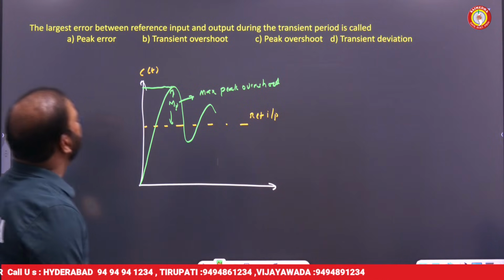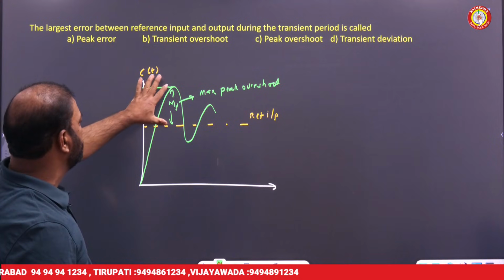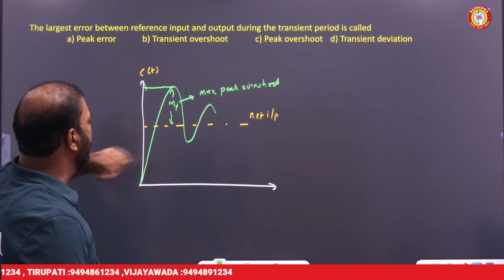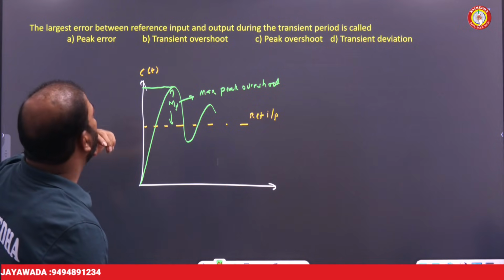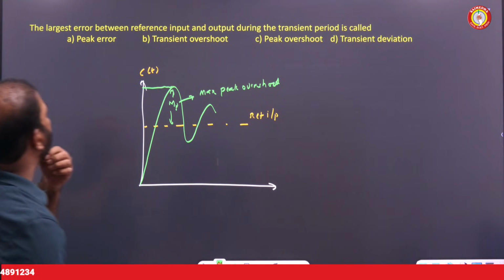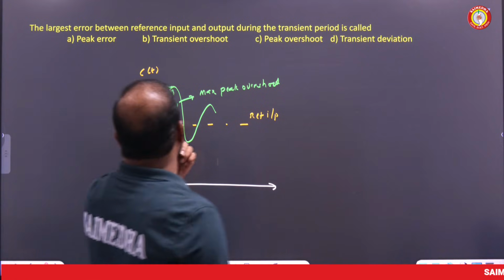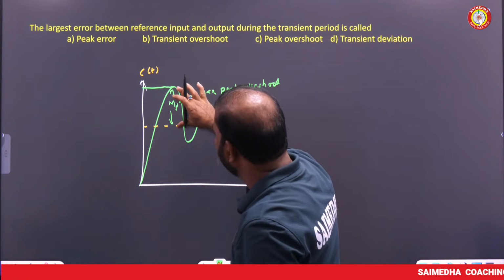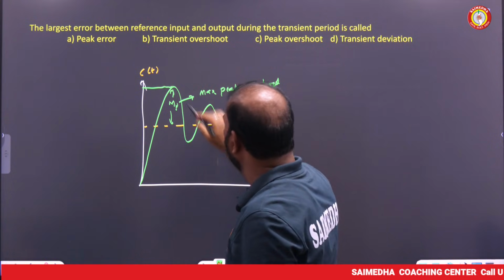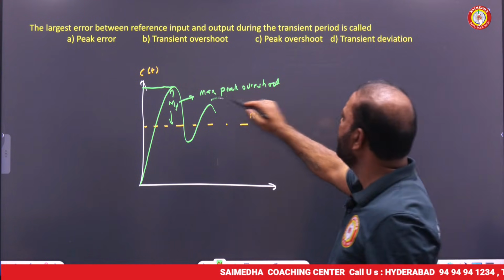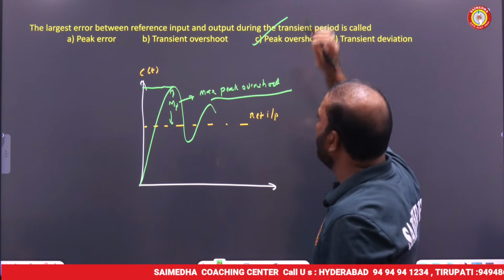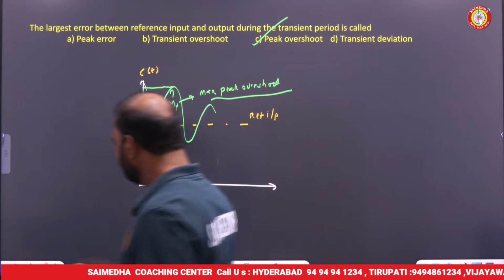The difference between the largest error, this is the largest error between reference input and output, is known as peak overshoot or simply overshoot. So the largest error between the reference input as well as the output during the transient period is known as maximum peak overshoot. So peak overshoot, Option C is the right answer.